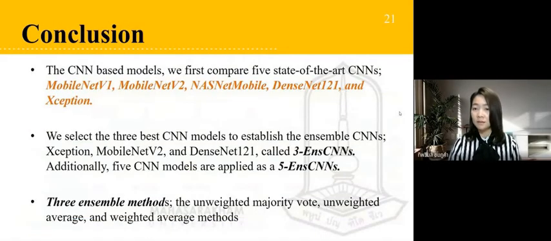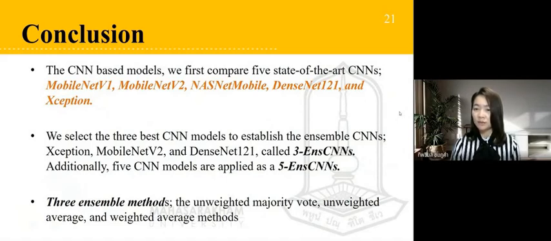Conclusion. In this paper, we have proposed an ensemble convolutional neural network architecture to improve recognition performance on plant leaf datasets. We evaluate 5 CNN models on the mobile leaf dataset and 2 plant leaf disease datasets.